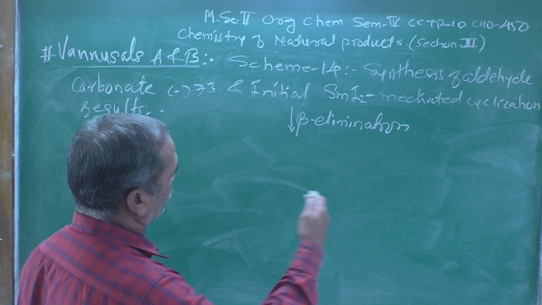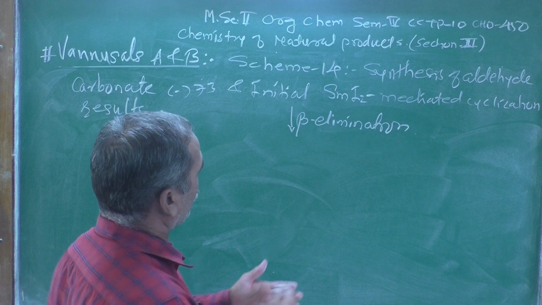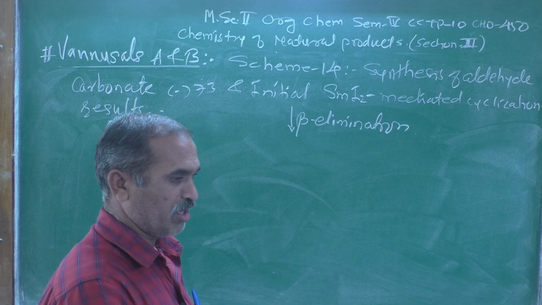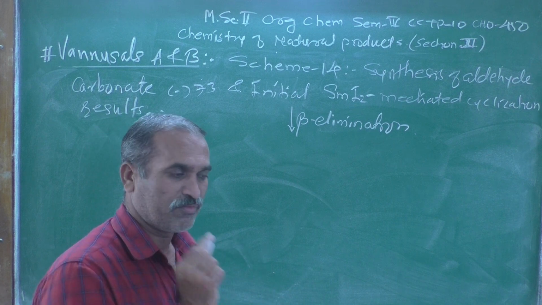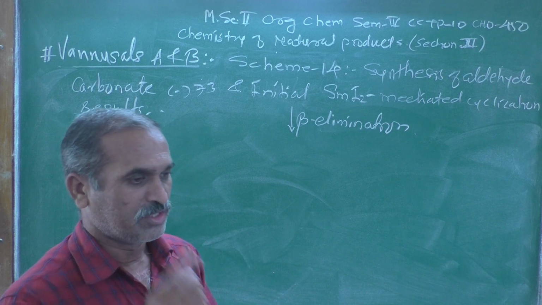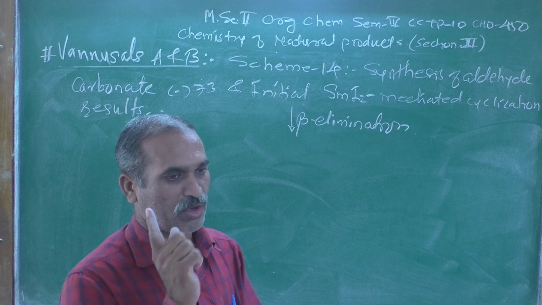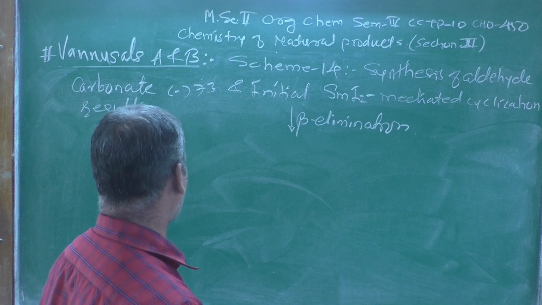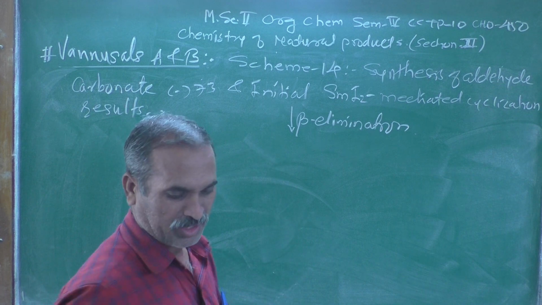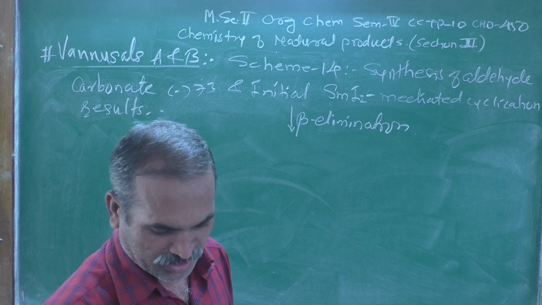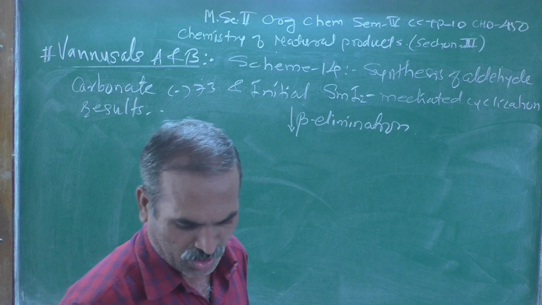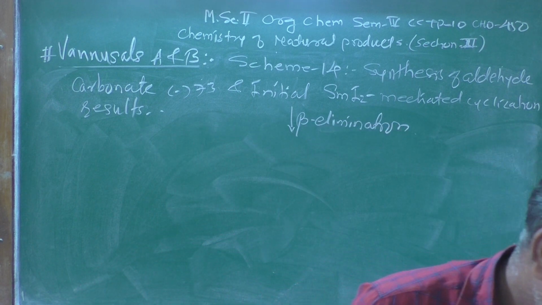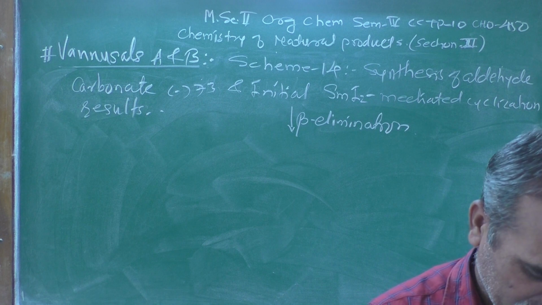Generally the atom or group of atoms is removed from the 1,2 position, generally hydrogen from the beta side, and therefore it is referred to as a beta elimination reaction.